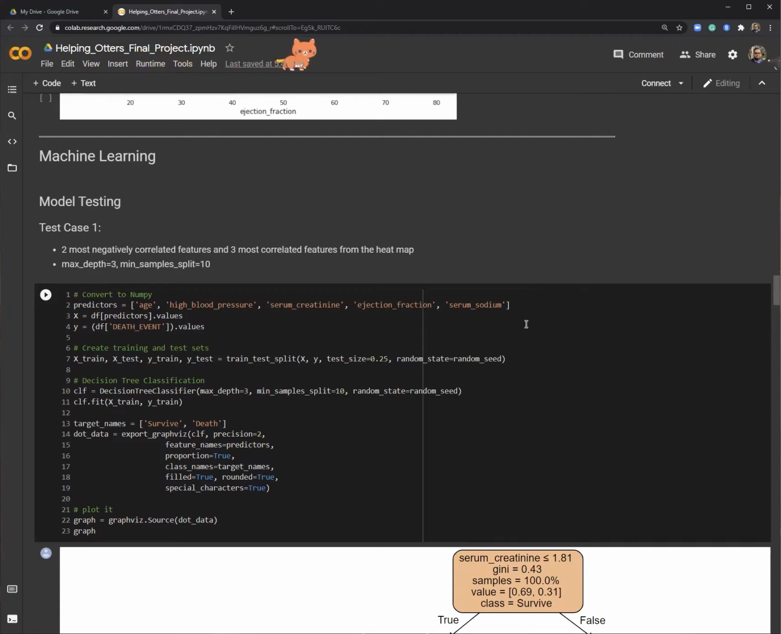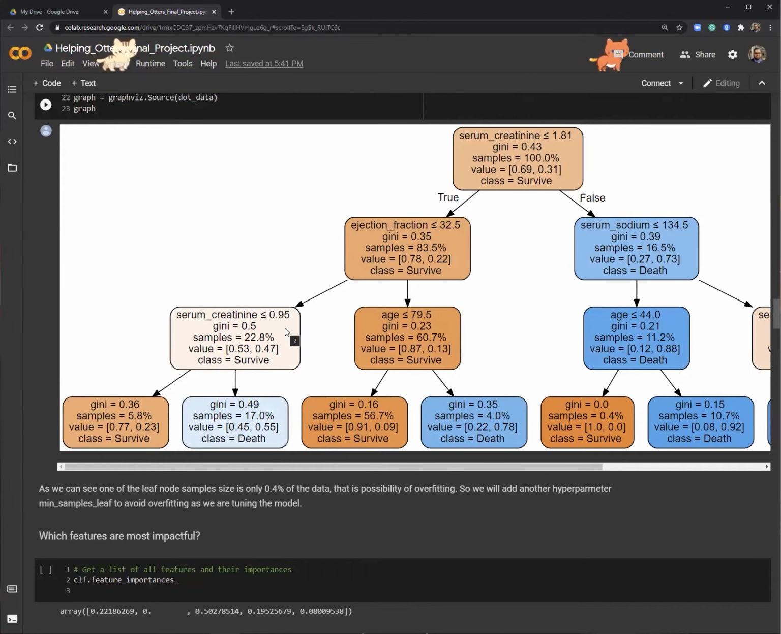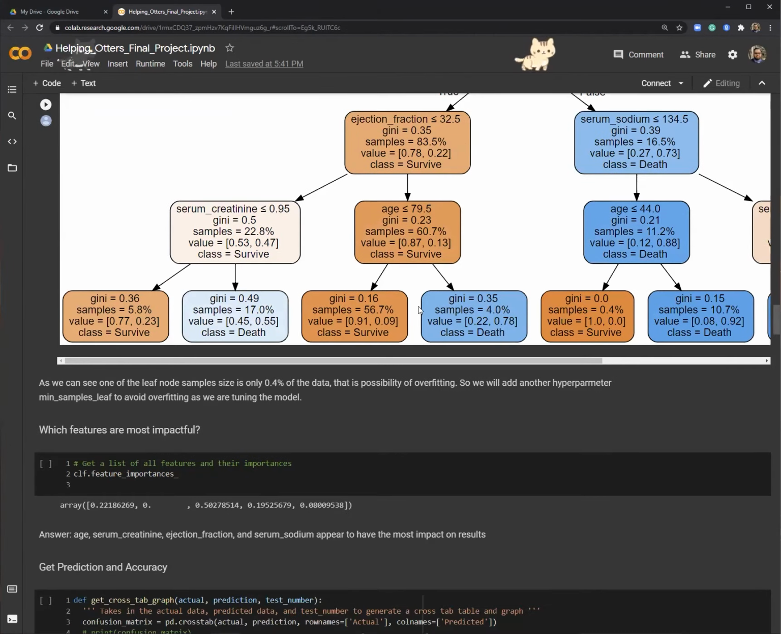We used trial and error to determine that a max depth of 3 and a minimum sample split of 10 gave us the most accurate results. We found that some of our leaf node samples were as small as 0.4%, which may have indicated overfitting. Because of this, we will add another hyperparameter, minimum sample leaf, to avoid this as we tune our model. We also found that the most important features in this model were age, serum creatinine, ejection fraction, and serum sodium.